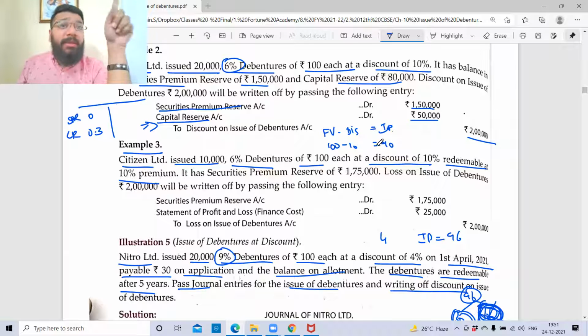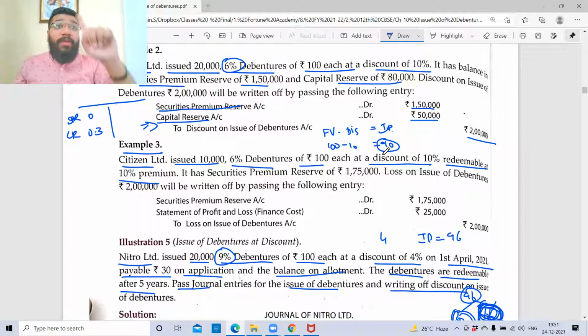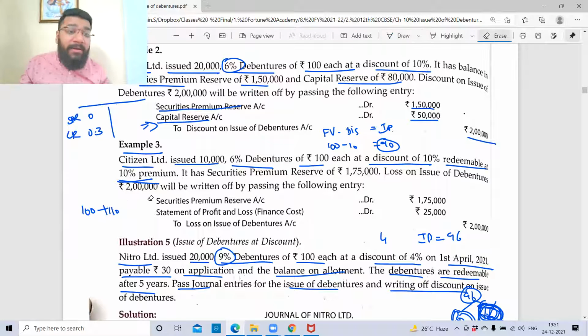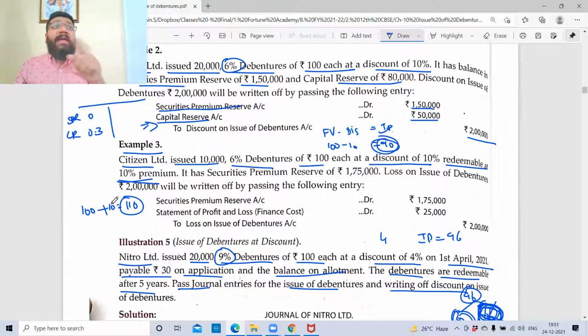So when you got the money, you got how much rupees? 90 rupees in your bank account. We are not done. Very important point. Now when you're repaying, what is the repayment price? Always premium on face value. So face value is 100 rupees. You're redeeming at premium 110. So 100 plus 10 rupees, which is 110. You got 90 rupees, but you're repaying 110. So excess, how much from your pocket you're paying? 20 rupees. So there's a total loss of 20 rupees.